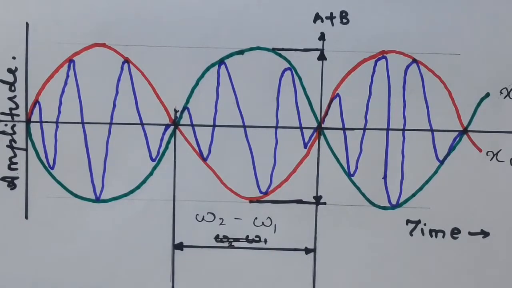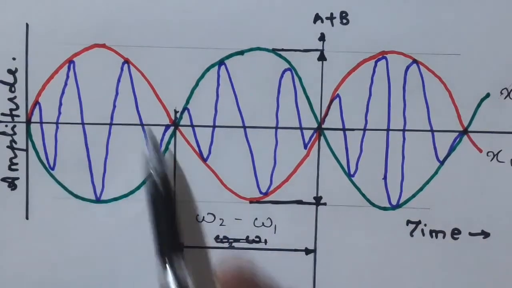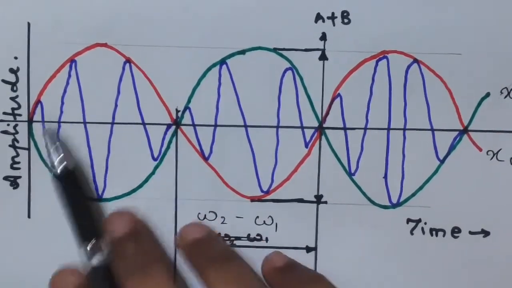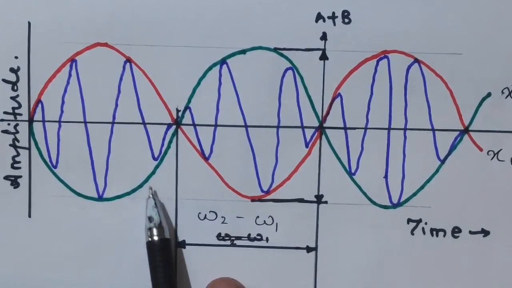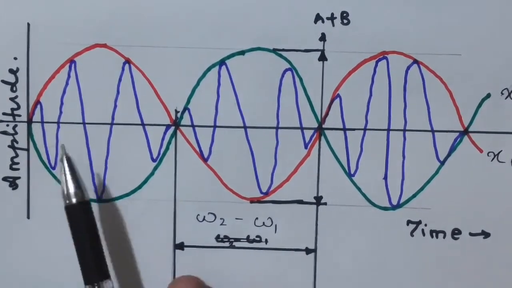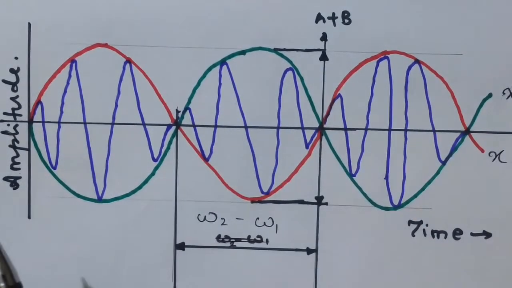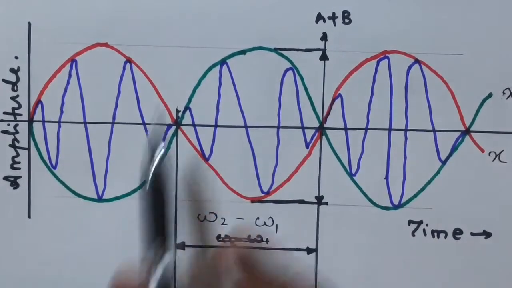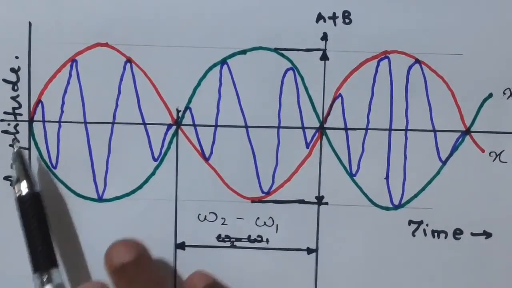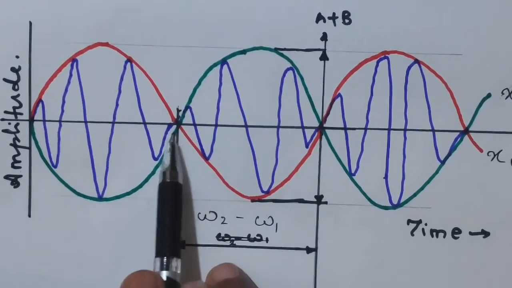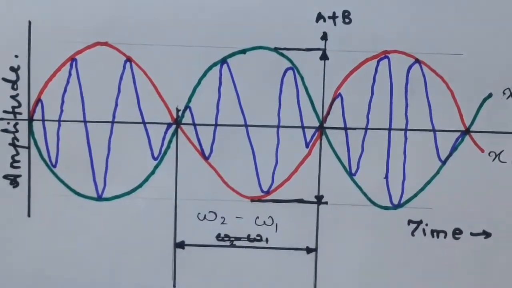The phenomenon of beats occurs as a result of interference between two waves of slightly different frequencies. Now in this case, we have the frequencies to be the same. Let us consider this is omega 1 and this is omega 2. If omega 1 is equal to omega 2, then the frequency of the red SHM will be equal to the frequency of the green SHM. Though they have different phase, so they are opposite in nature, their frequency will be the same, and then we shall get superposition or interference at equidistant points.